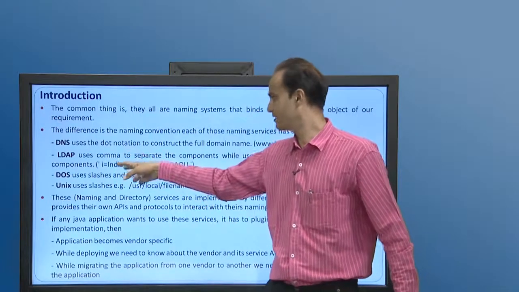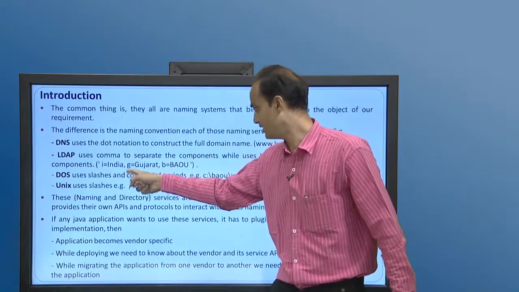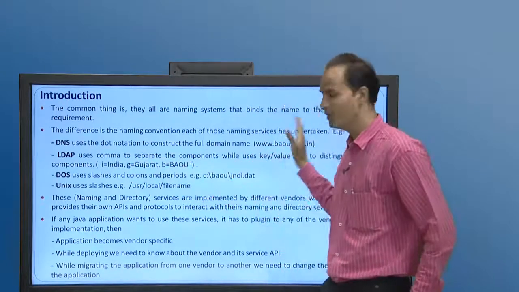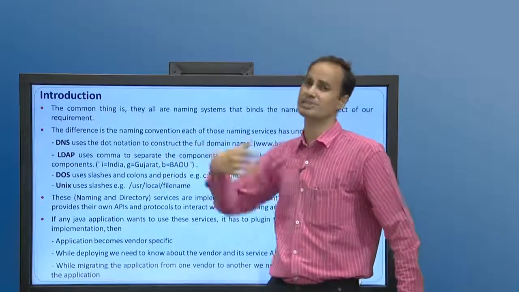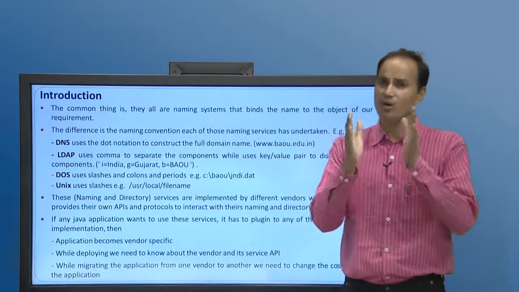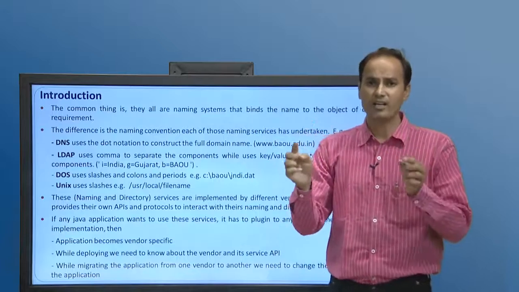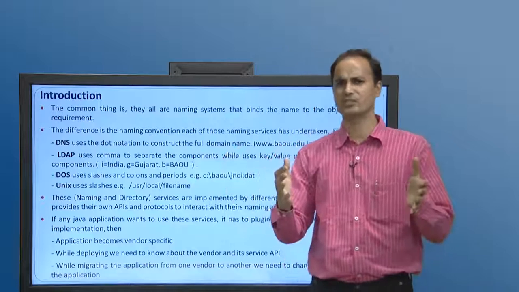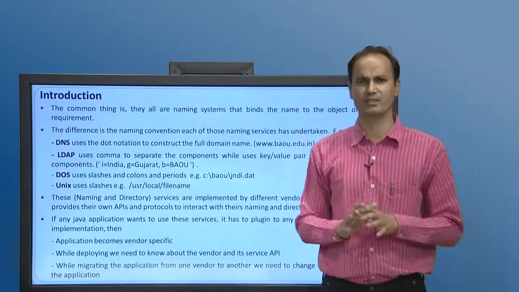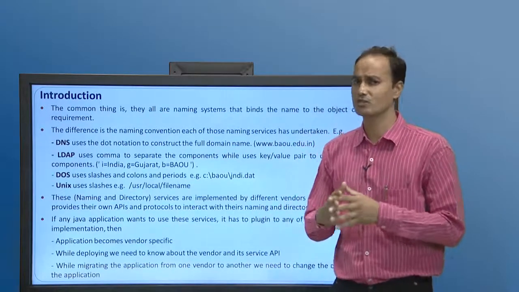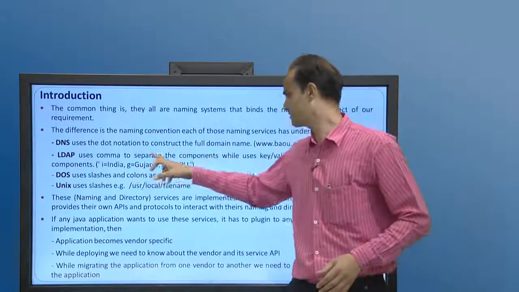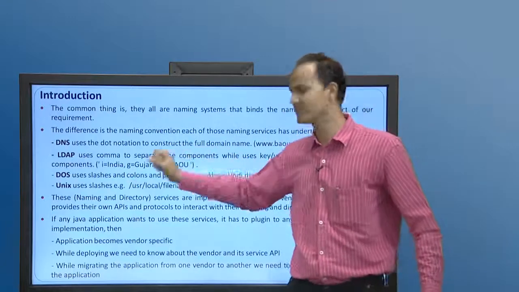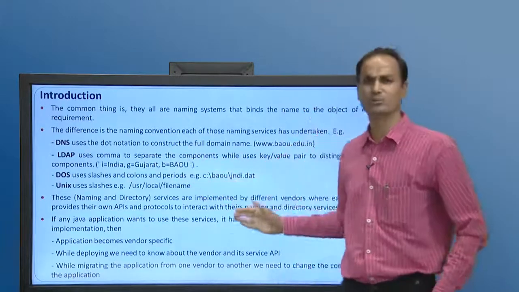So first we can say the service is I for India separated by comma, then G for Gujarat, B for BAU, and the list goes on. So we can say that the LDAP service uses the comma and key-value pairs for its services. At the same time, DOS, we already know is the disk operating system, and we have used commands to work with it. DOS generally uses slashes, colons and periods for its naming convention. At the same time Unix also uses the slash for its naming convention.